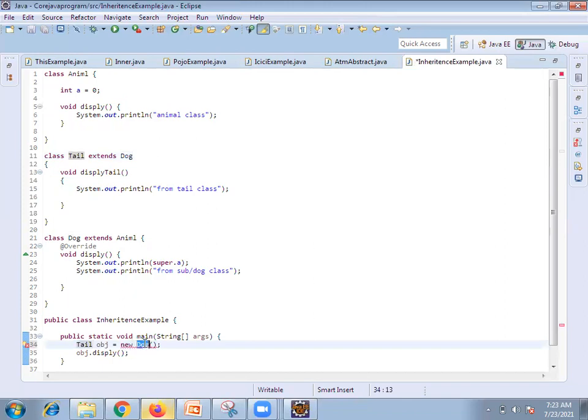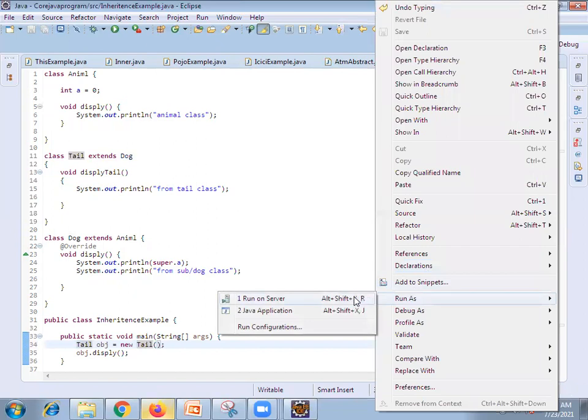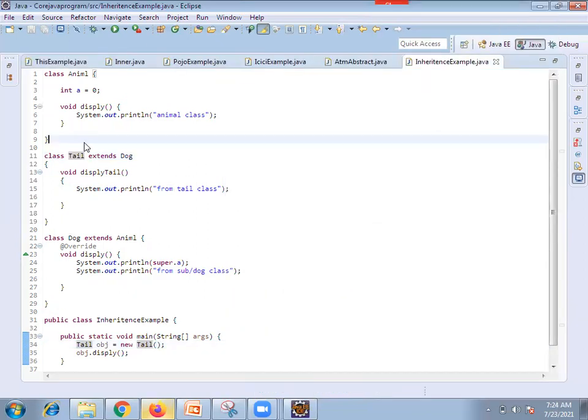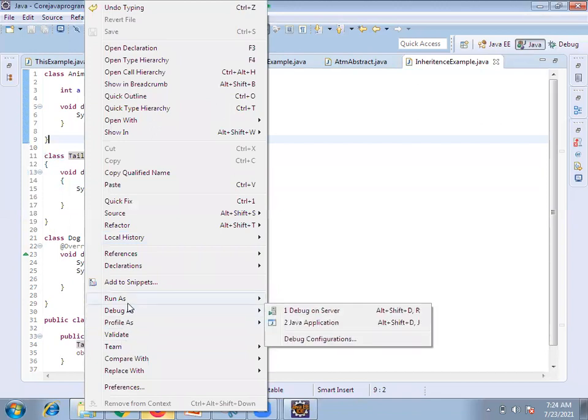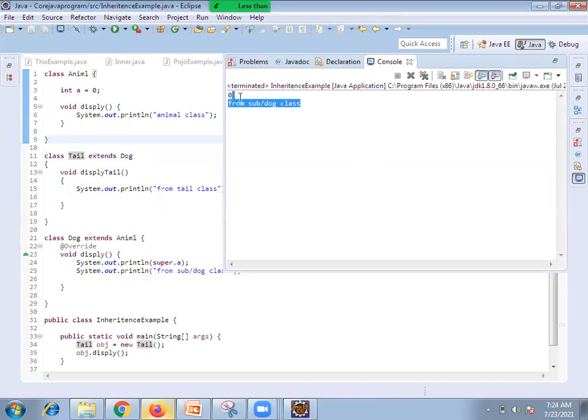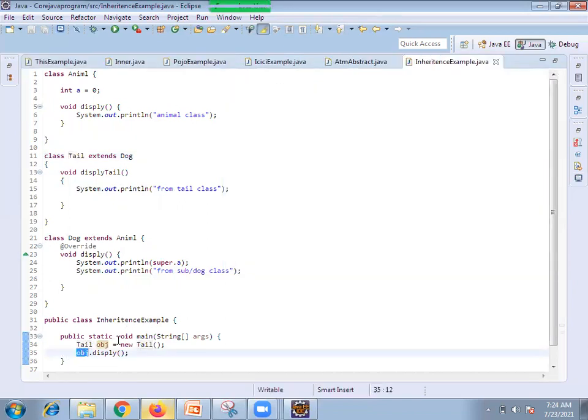Now let's see the output. What are we printing? The object, right? This object contains tail. We did not call anything.